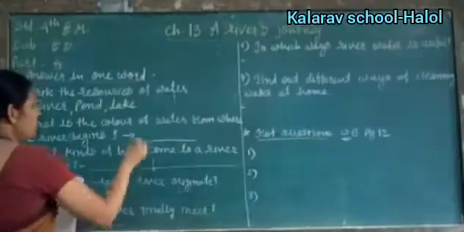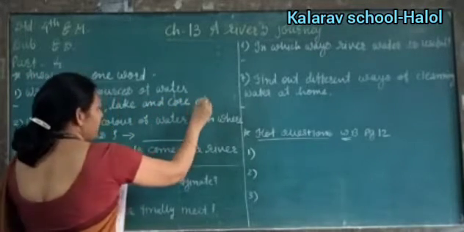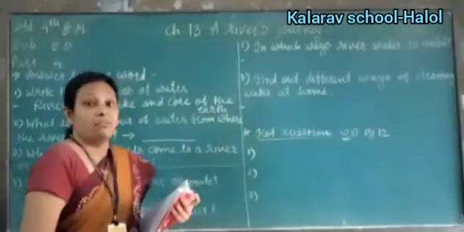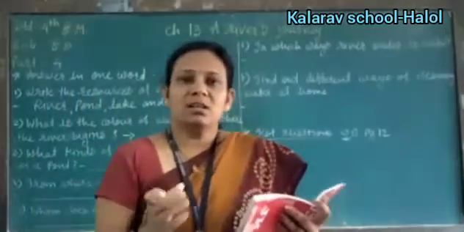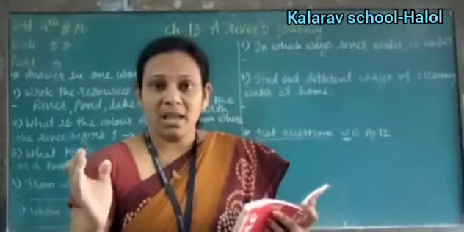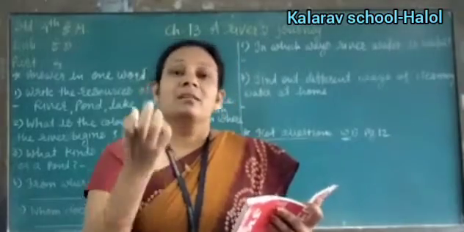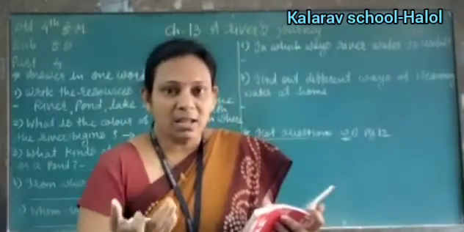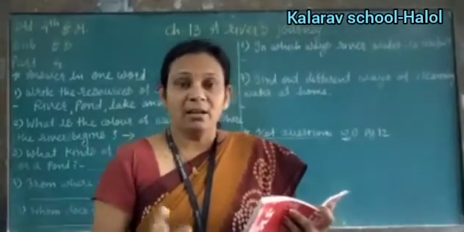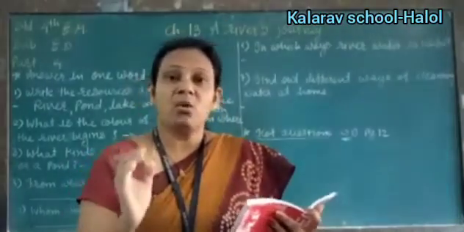And what is the meaning of the core of the earth? Core of the earth means when the rain falls, that water is stored in the core of the earth. क्या हो रहा है? जब बारिश होती है, आप देखो बारिश का मौसम है ना? जैसे बारिश होती है, वो पानी जो है अर्थ के अंदर धीरे धीरे by so many layers that are there in the earth, right? उससे थ्रू पास आउट होता है and stored at one place, and it is the core of the earth.